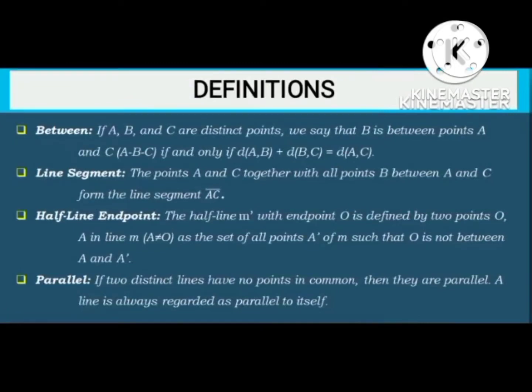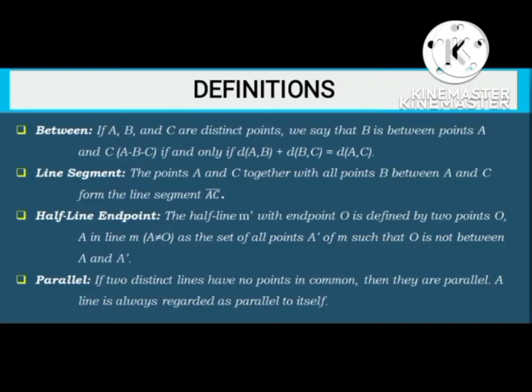Definitions. The first one is between. If A, B, and C are distinct points, we say that B is between points A and C, written A minus B minus C, if and only if distance AB plus distance BC is equal to distance AC. He talks about a line segment: points A and C together with all points B between A and C form the line segment AC. Notice the notation for the line segment AC with the bar over it.